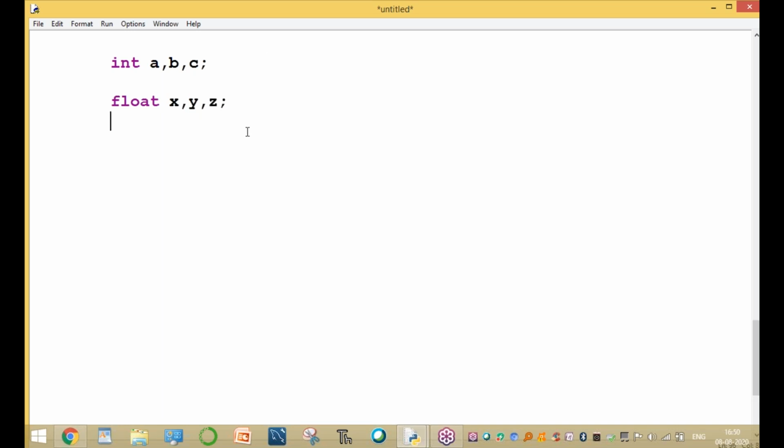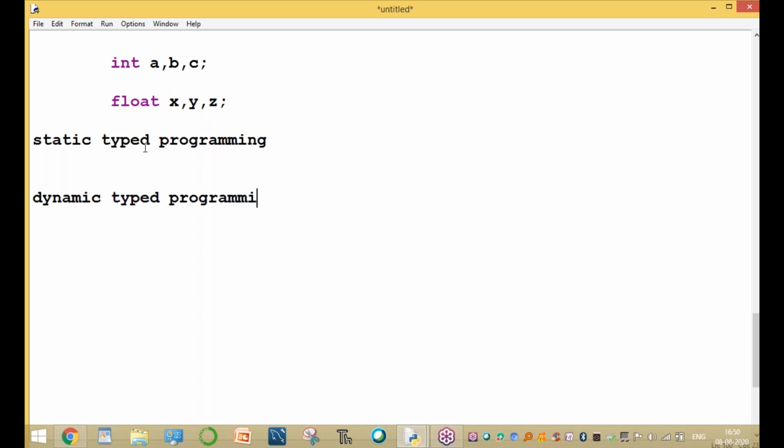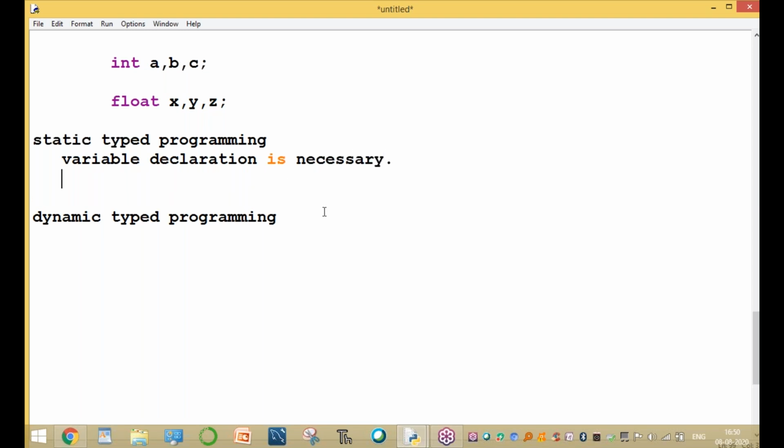Now, C and Java are static programming languages. Yes, Venkataraman. Okay. Now Python is a dynamic type. Static type programming language means we have to declare the variable. There are two types of programming languages: one is the static type programming language, and the other is the dynamic type programming language. Static type means variable declaration is necessary. In dynamic type, no need of variable declaration.